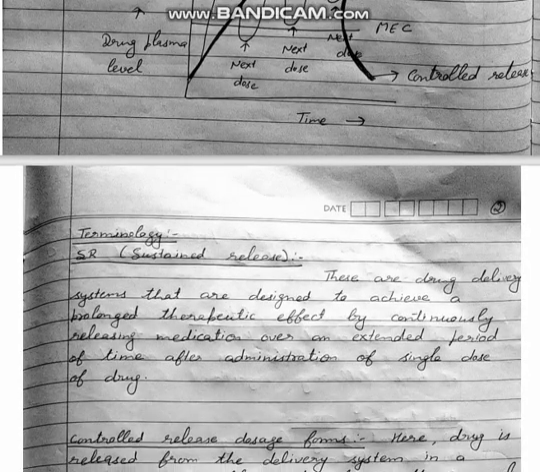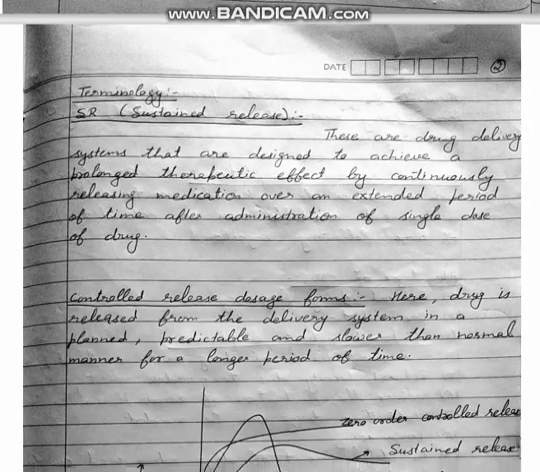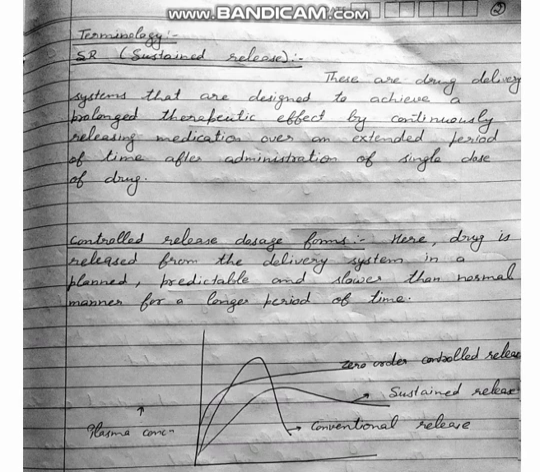Now, what are the different terminology of this chapter? First one is what is sustained release. Sustained release, these are the drug delivery system that are designed to achieve a prolonged therapeutic effect by continuously releasing medication over an extended period of time after administration of single dose of the drug.